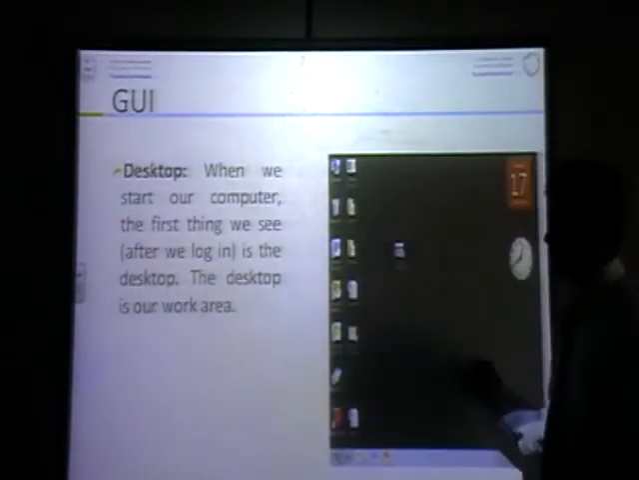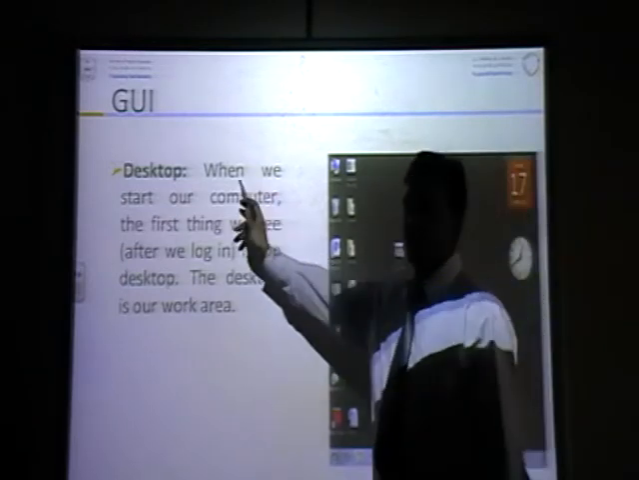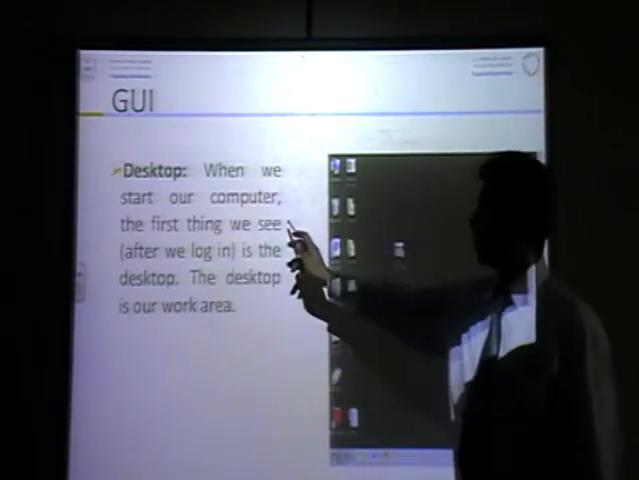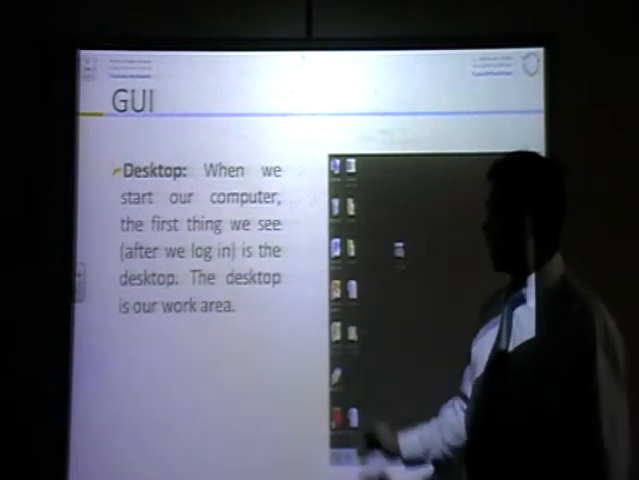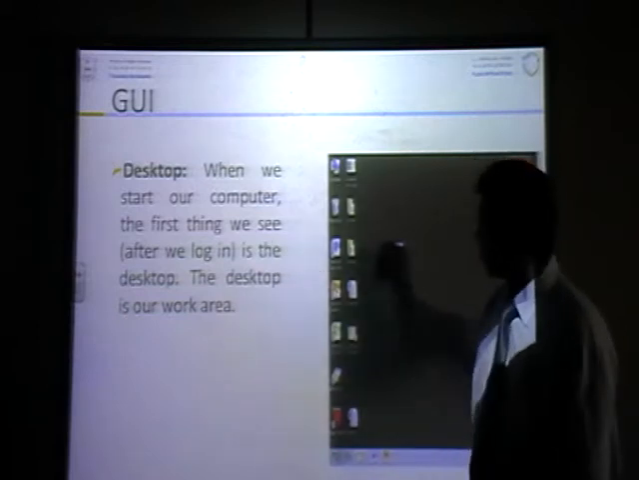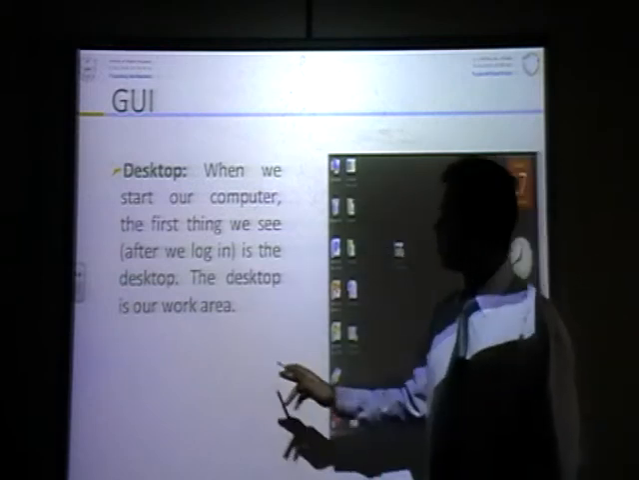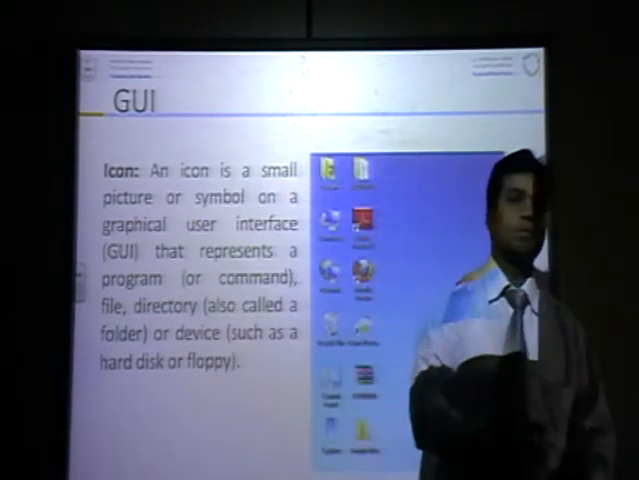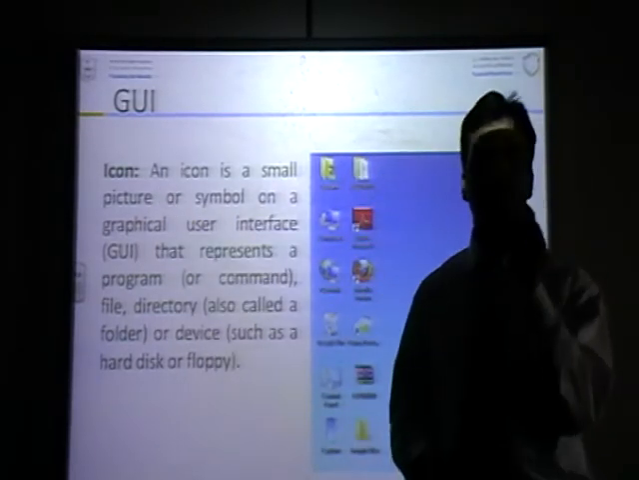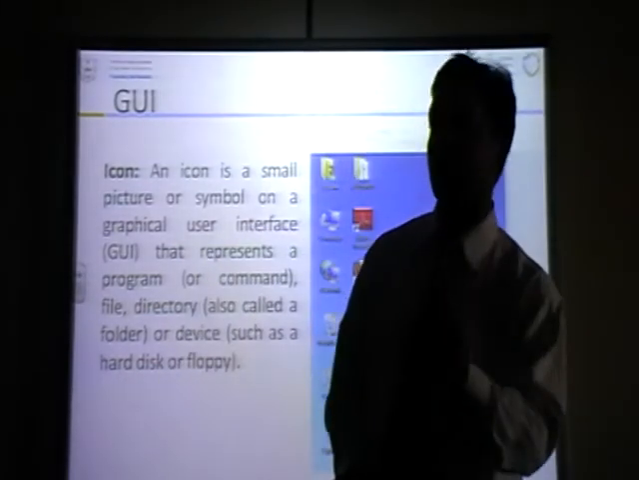This is the desktop. This portion is the desktop. When we start our computer, first we get the desktop. And these are icons. Can you see? What is an icon? An icon is a picture. Simple. It represents any program.